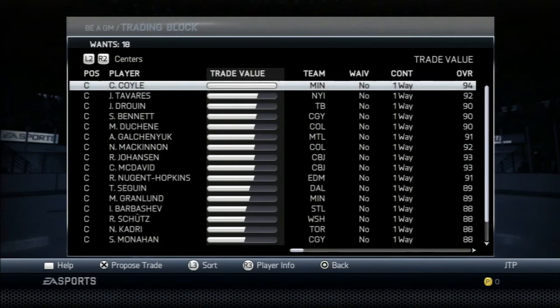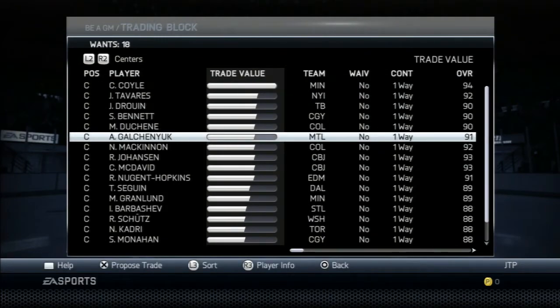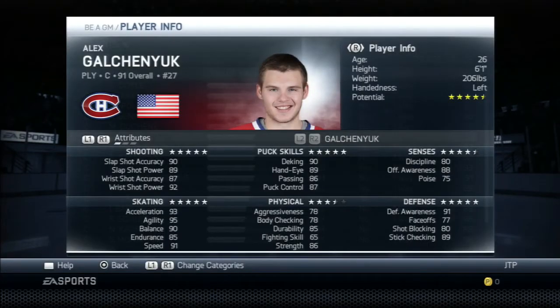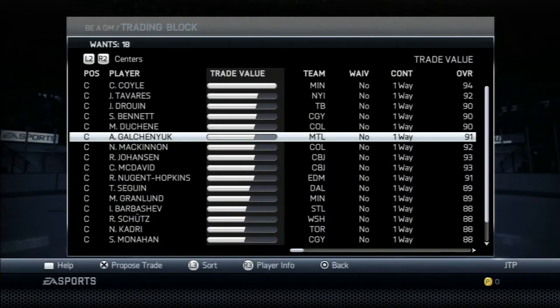Let's look at centers. Alex Galchenyuk, obviously a guy like Galchenyuk would be great. Actually, his individual stats I don't think are even as good as Sherbak. He's got the way better defensive category, which really helps him out. But actually, shooting and puck skills, I think he's a little bit worse.